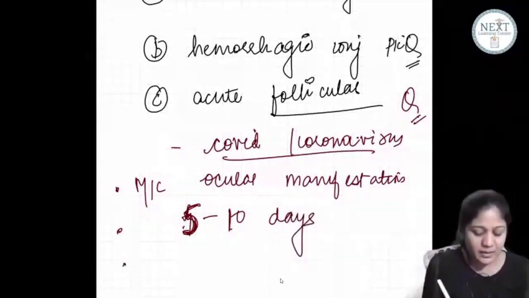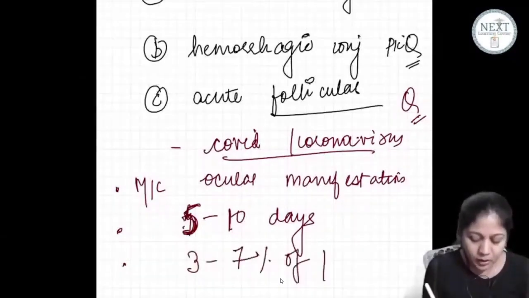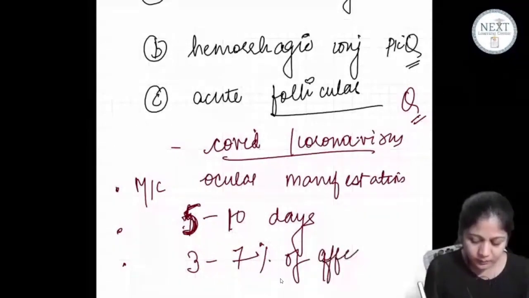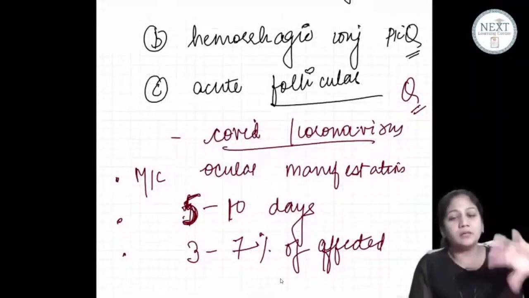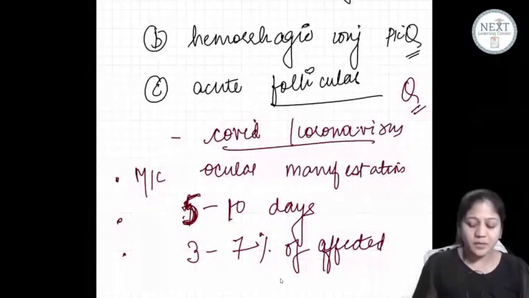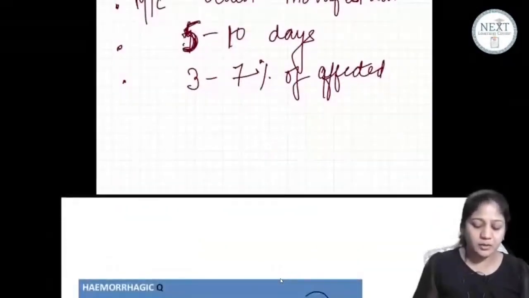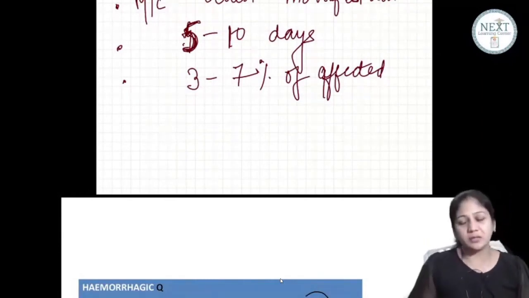You see this presentation in mainly 3 to 7% of the affected ones. यानी कि 3 से 7% कोरोना अफेक्टेड लोगों में this was the only manifestation. ठीक है, 3 to 7% of the affected population, okay, acute follicular conjunctivitis was the presentation.